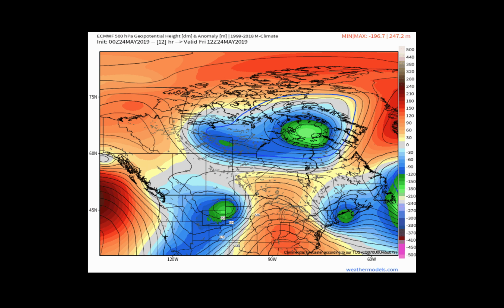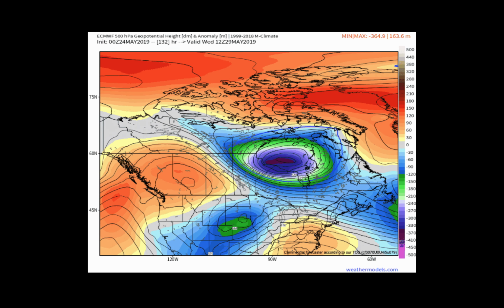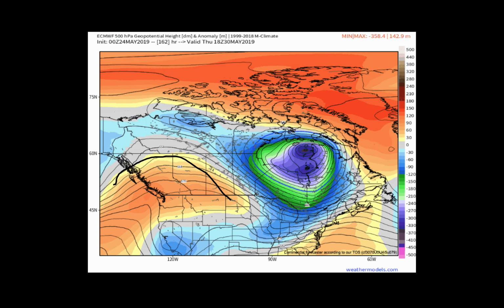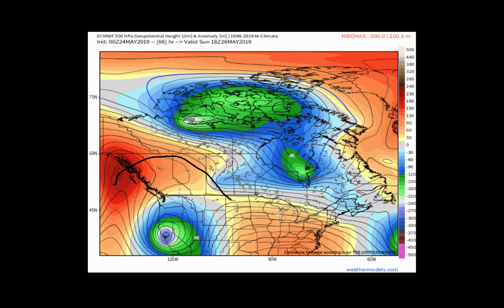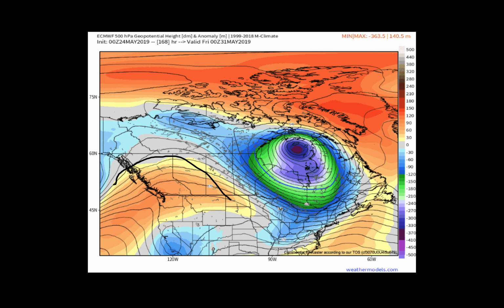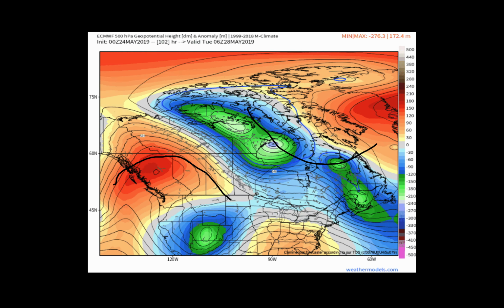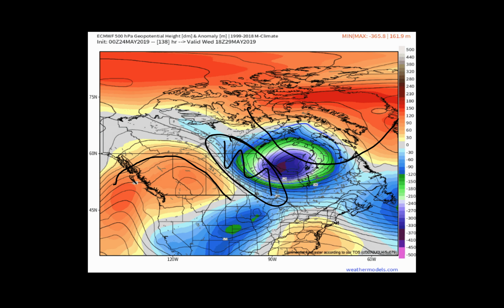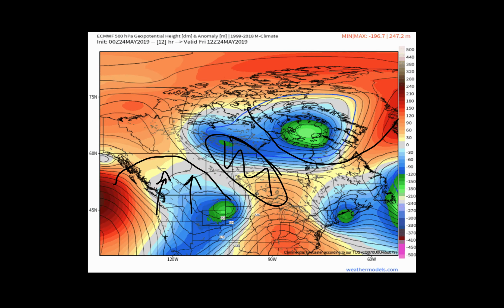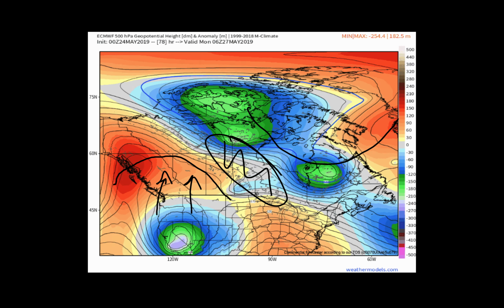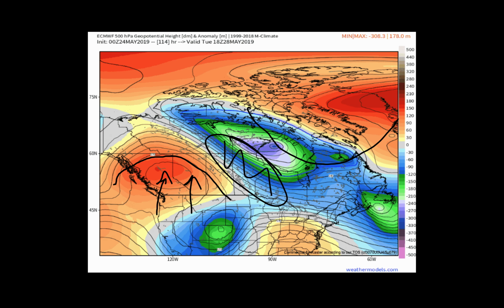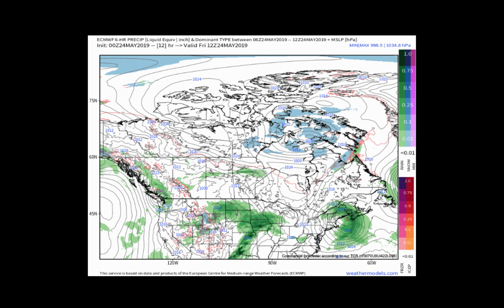And the reason for that, well, we'll take a look at the jet stream here, 500 millibar height anomalies, and we continue to see a ridge of high pressure off to the west. It kind of gets suppressed a little bit as we head into the middle part of next week with this trough off to the east. That's what keeps us cooler off to the east, with warmer air building in from the south as you head off to the west. So that's the reason for the disparity here with the precipitation. We've just got this ridge west, trough east pattern here. And again, that's a warm pattern to the west with a cooler pattern off to the east. It's also a mostly dry pattern.